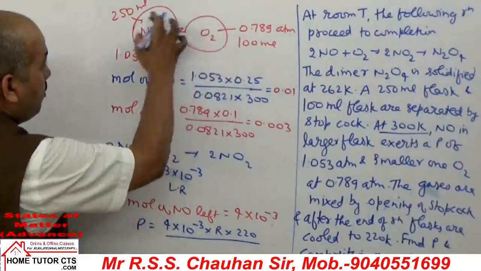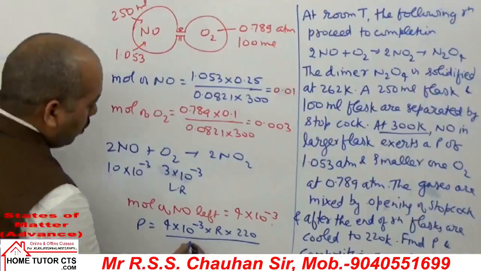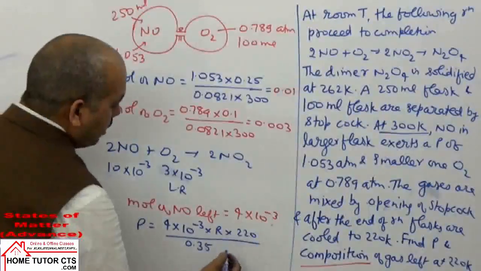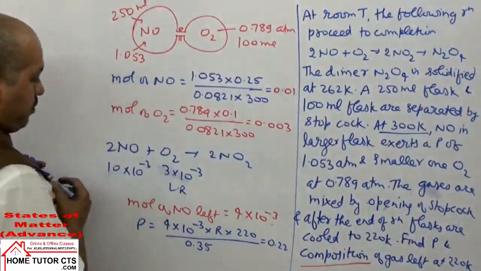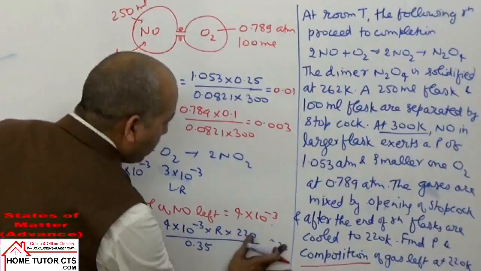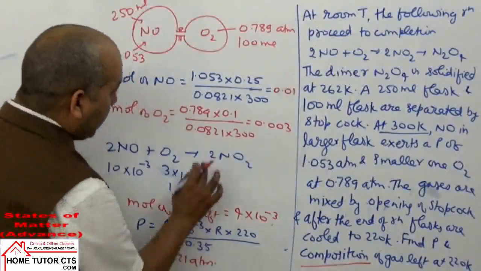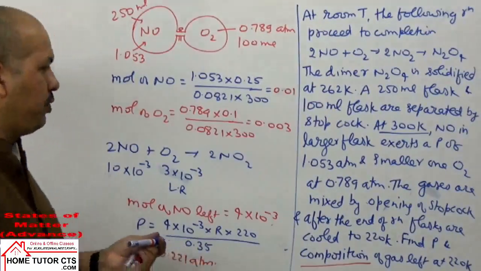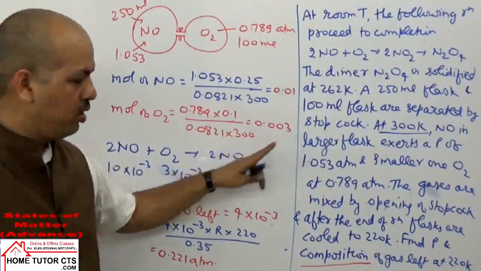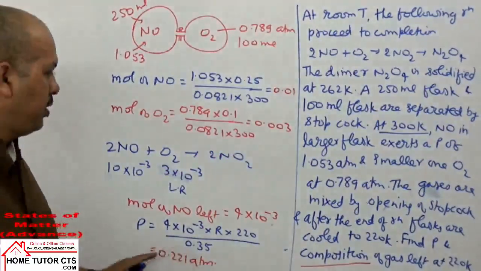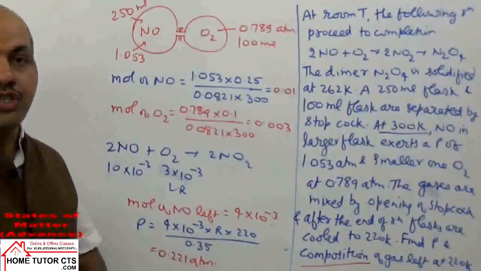By the volume of the mixture together, 250 plus 100 means 350 ml or 0.35 liters. On solving, the pressure comes to 0.22 atmosphere. On solving, the answer of pressure will be 0.221 atmosphere. I have taken a small approximation here. If you take a bit more accurate calculation, it becomes 0.0032, then you get this answer exactly. If it is taken, then the answer comes to 0.2 atmosphere. That is how you can solve this question.